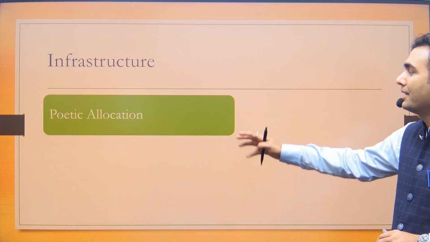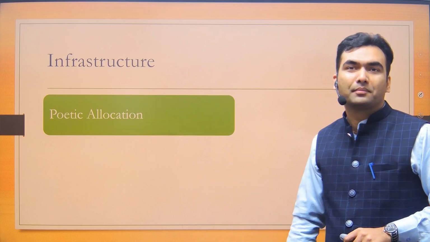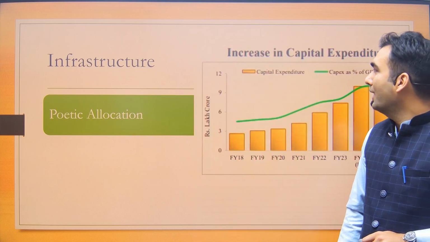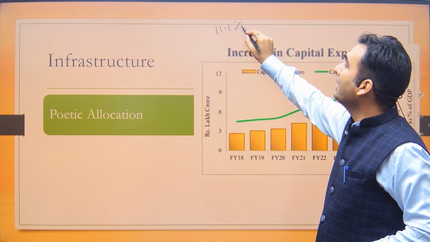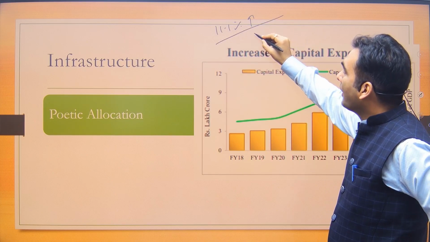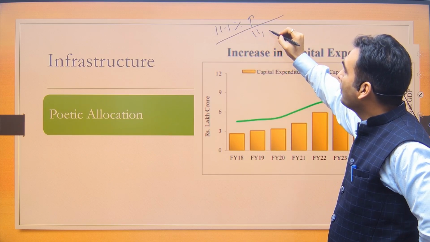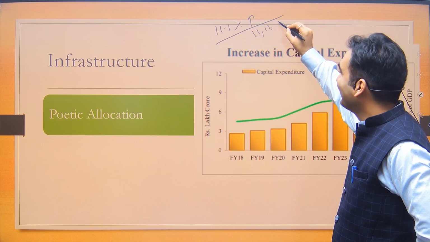The first thing is the allocation has been very poetic. There has been 11.1% increase in the allocation, which has taken the allocation to 11 lakh 11,000 crore.